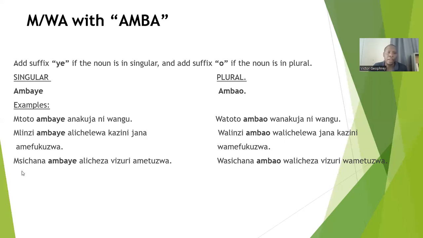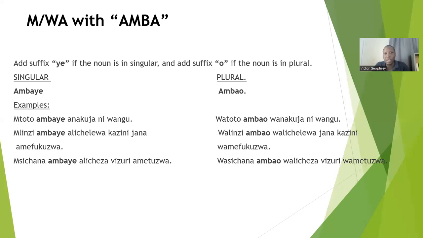Okay? Another example is msichana ambaye alicheza vizuri ametuzwa. In plural is wasichana ambao walicheza vizuri wametuzwa. Okay?